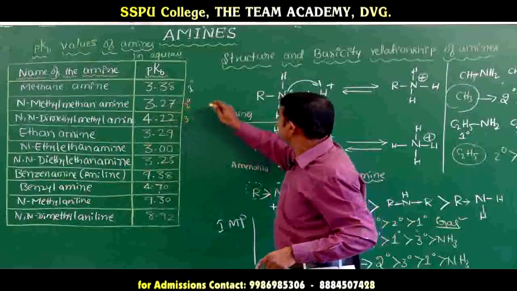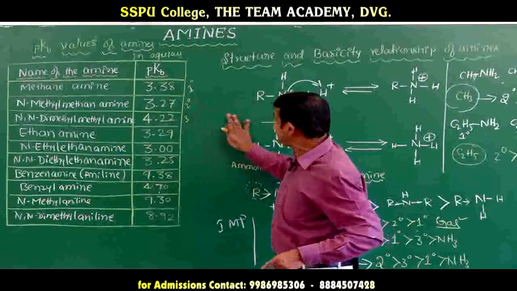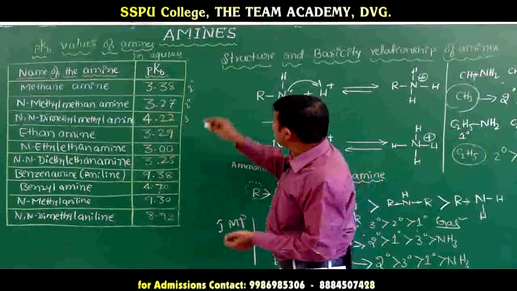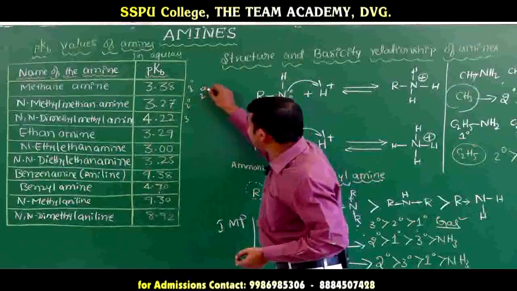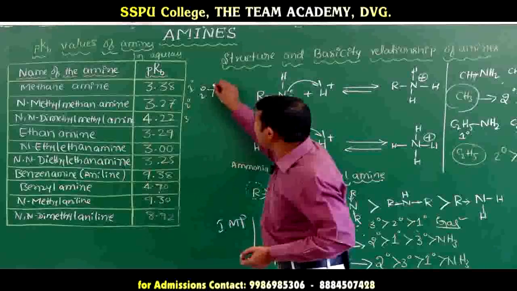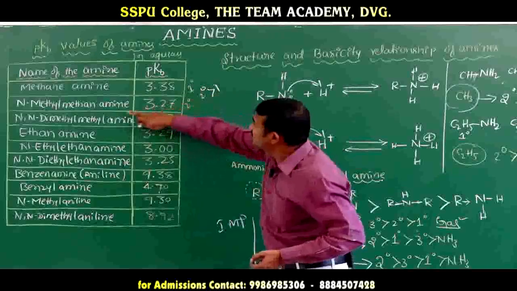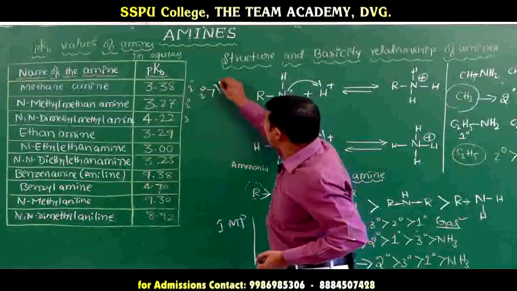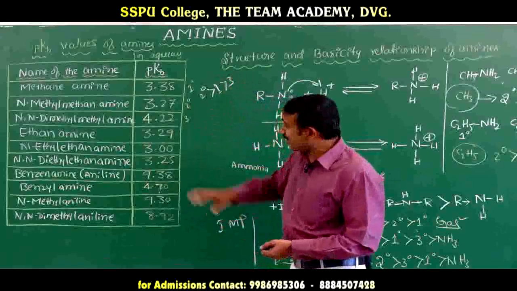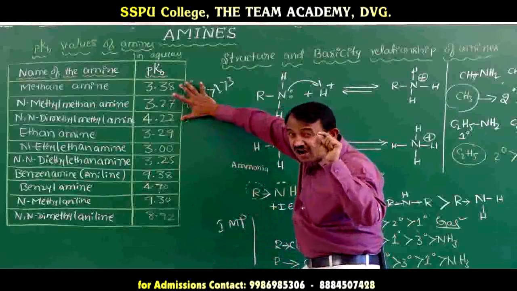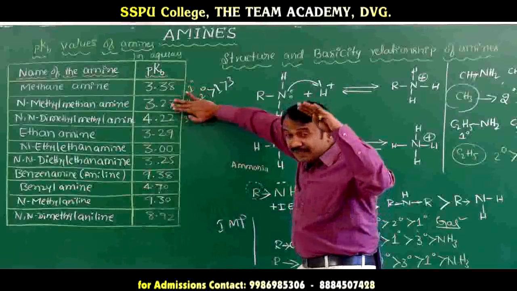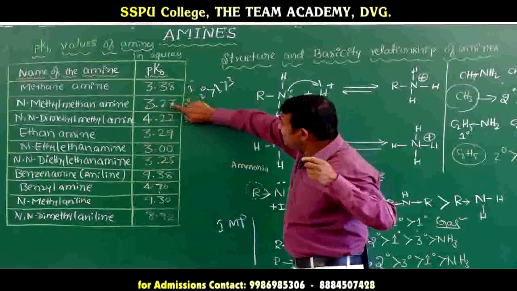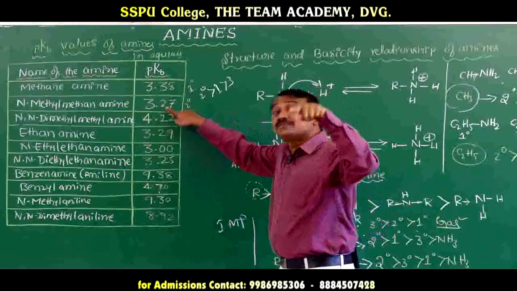When the secondary amine's pKb value is lower, listen carefully, for methylamine, if R equals CH3, the secondary amine is more basic than the primary. Secondary amines are more basic than primary amines. Primary amines are more basic than tertiary amines. We can observe the basicity of the three amines. If the pKb value decreases, basicity increases. The lowest pKb means the highest basicity.